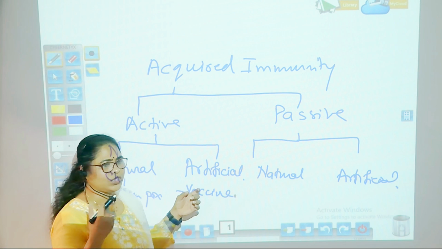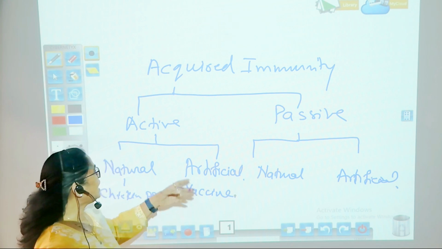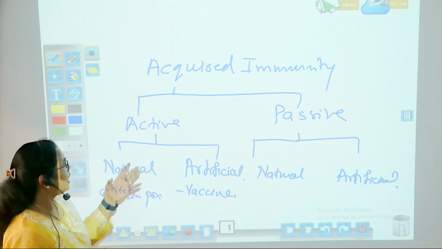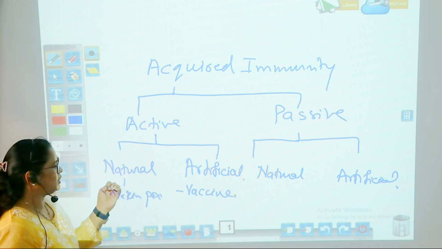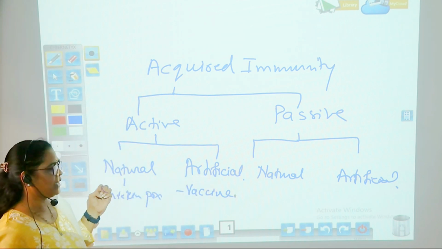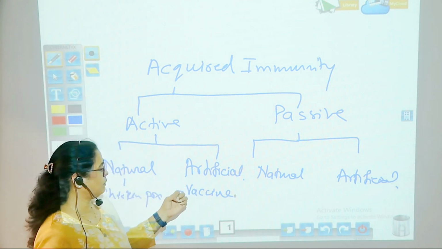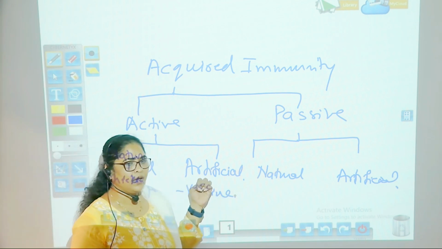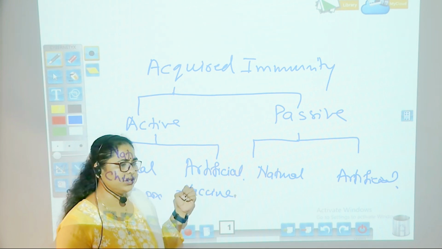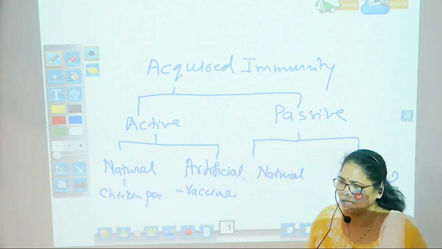So artificially induced vaccines are nothing but an example of actively acquired immunity. Again, active immunity can be classified into natural as well as artificial. Natural, we say natural when the individual is exposed naturally to an antigen, and artificially acquired immunity is when we expose the individual to a kind of antigen, but that is introduced into the body with the help of vaccines. Now we come to passive acquired immunity.